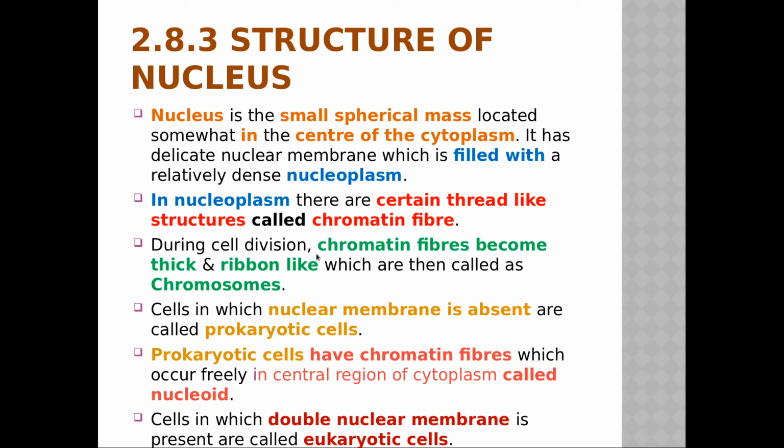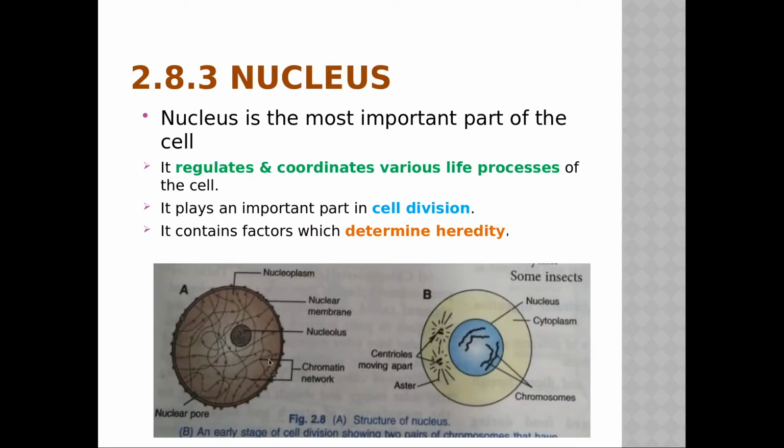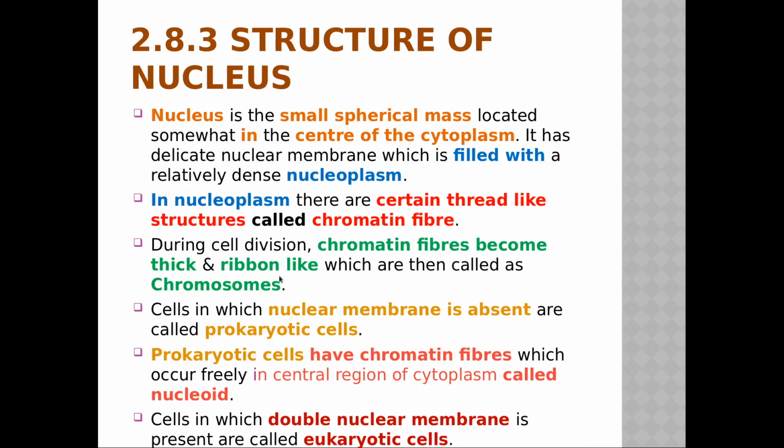During cell division, chromatin fiber becomes thick and ribbon-like, which are then called chromosomes. Now see this. This is a dense network of chromatin fiber, isn't it? When cell division is happening, at that time these are very thin, and then they become thick and ribbon-like. See here, they have formed. I have given here in green color that chromatin fiber becomes thick and ribbon-like. And now what are they called? They will now be called chromosomes.